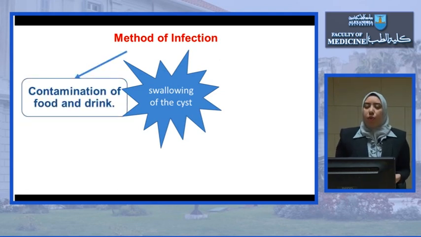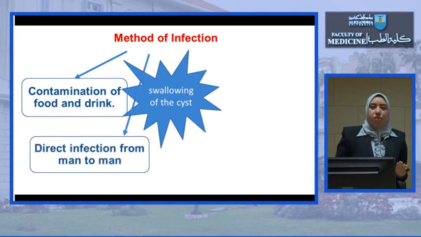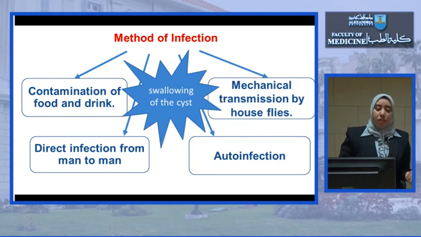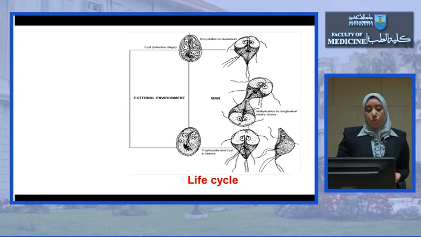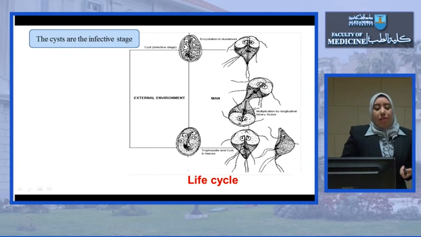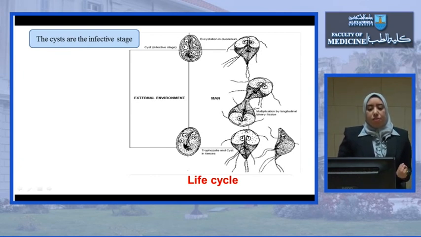How are we infected by this parasite? We are infected through ingestion or swallowing of the cyst, which could be through contaminated food and drink, through direct infection from man to man, auto-infection, or through mechanical transmission by house flies. The infective stage here is the cyst form.